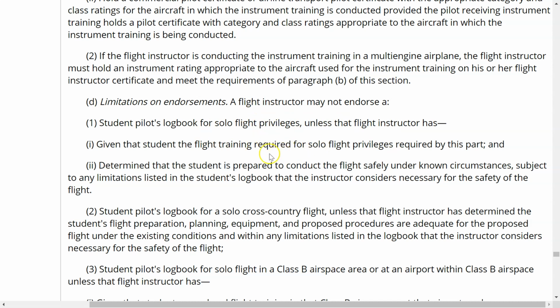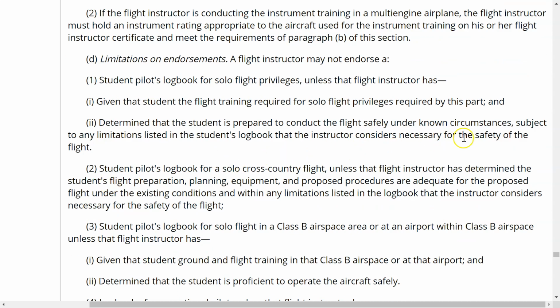That's what that states. And determine that the student is prepared to conduct the flight safely under known circumstances, subject to any limitations listed in the student's logbook that the instructor considers necessary for the safety of the flight, which means that you can actually prepare any type of limitation on any type of endorsement that's basically necessary for the safety of flight.